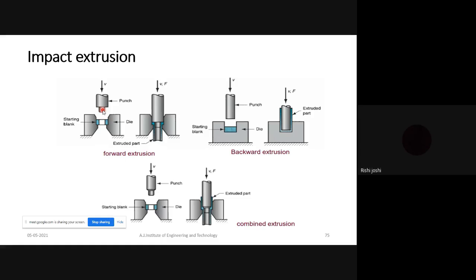Tell me, is this metal in liquid state or semi-solid state? Solid state, red hot condition. Liquid state is not possible.